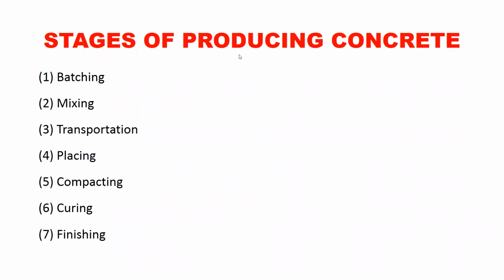Okay, so these are the different stages of producing concrete: batching, mixing, transportation, placing, compacting, curing, and finishing. All of this I have explained to you in a brief manner. I have told you what is batching, what is mixing, what is transportation, what is placing, what is compaction, curing, and finishing. So we will discuss them in detail in this chapter.